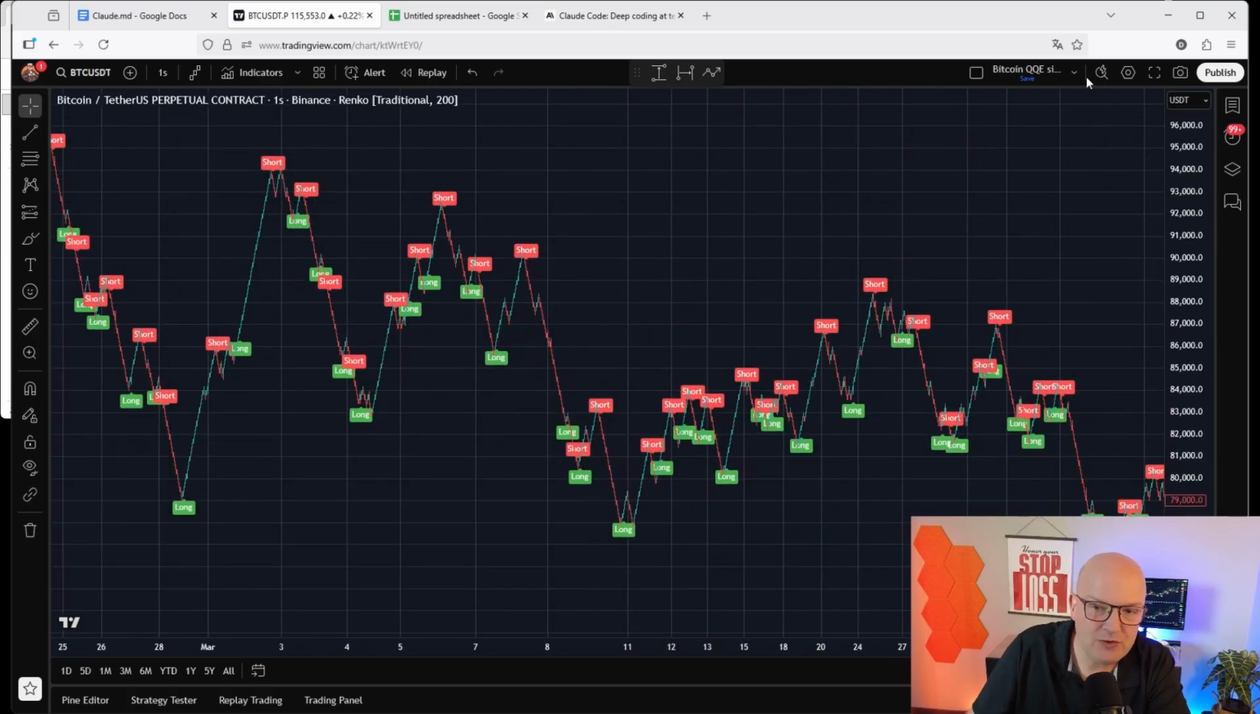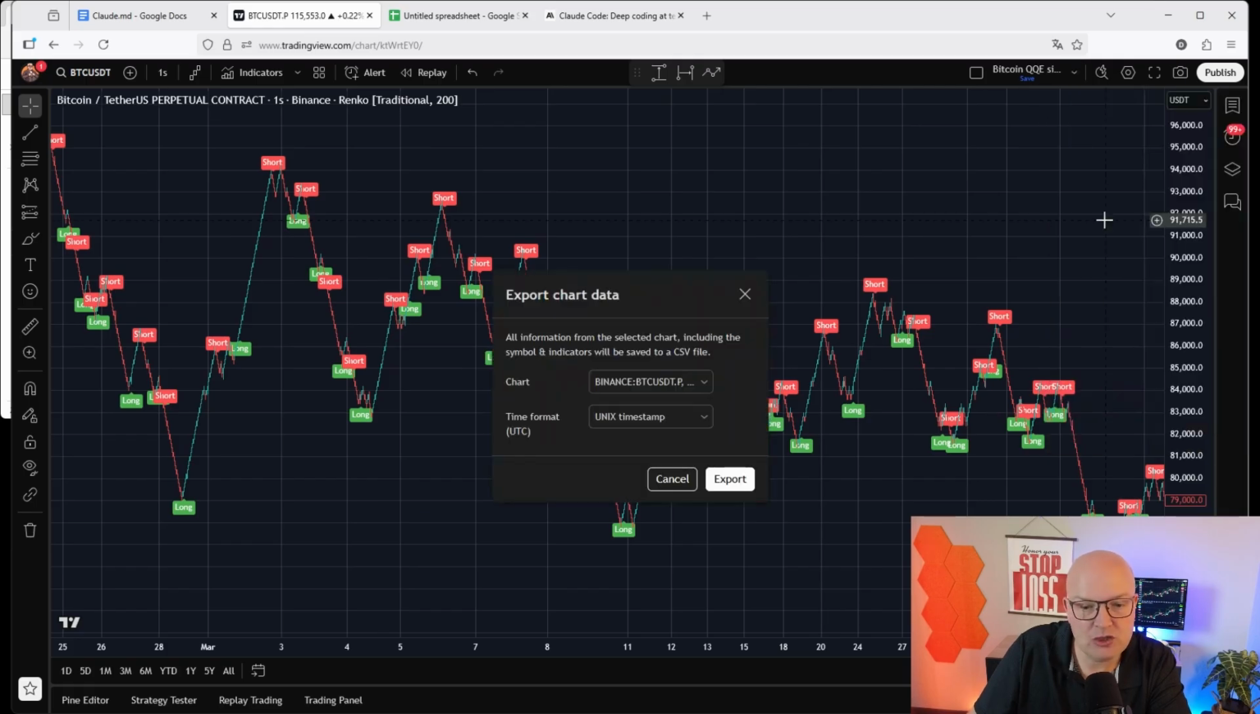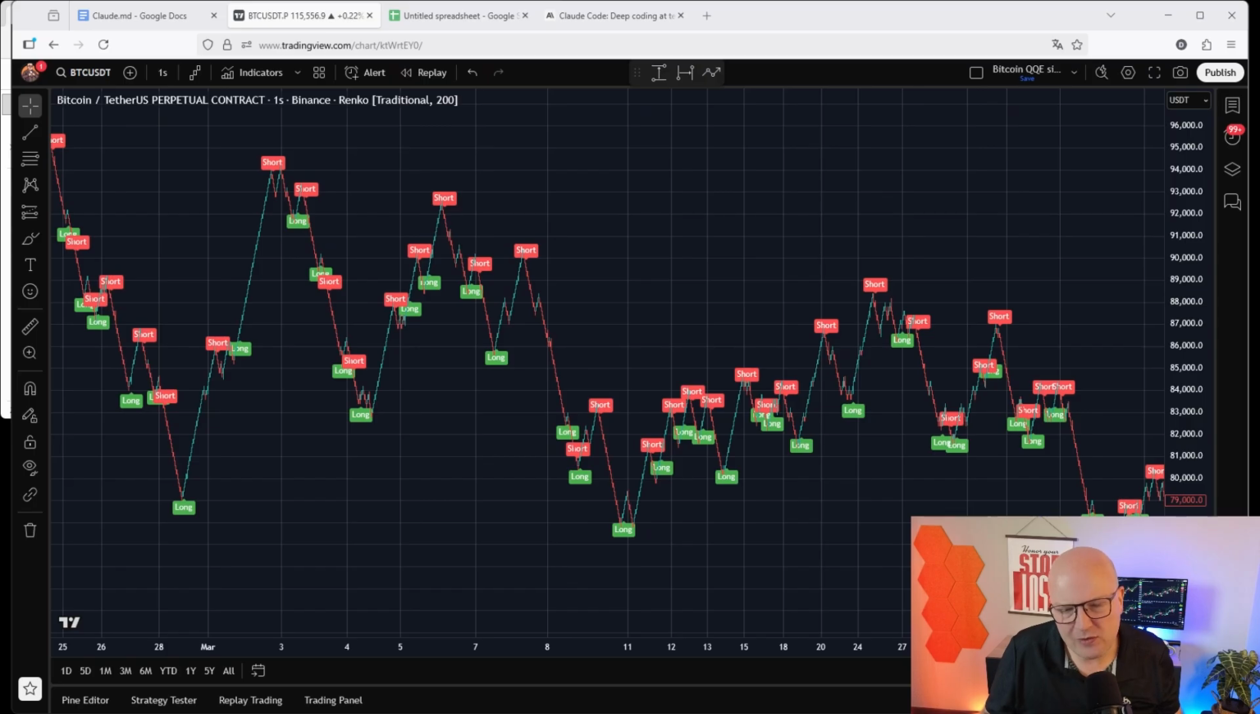The next thing I want to do is go to this drop-down menu, and then export chart data. This will export all the available data that I'm looking at on my chart here in a time format. You can choose ISO time; I always keep the unique timestamp here. Then after you've downloaded this, copy this file, which is a CSV file, into the folder that you want to use.